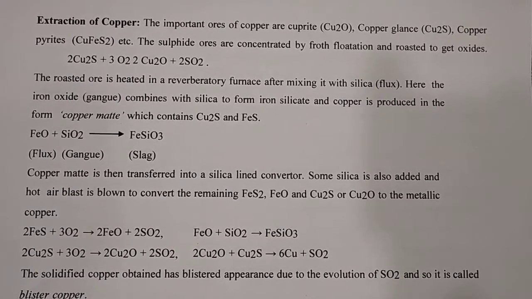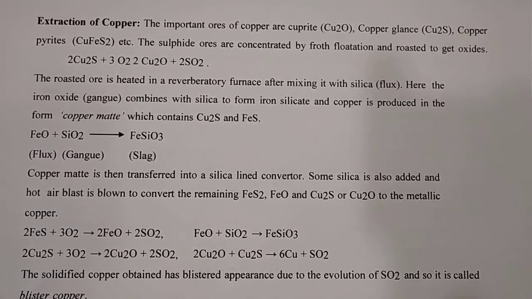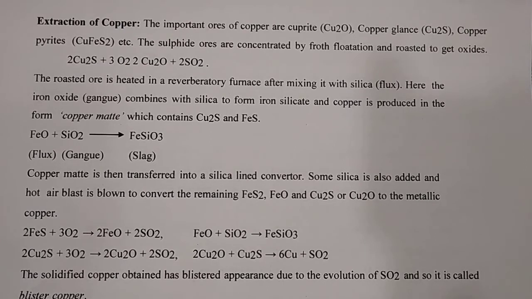Next topic is all about extraction of copper. The important ores of copper are cuprite, copper glance, and copper pyrite. That is Cu2O is cuprite, copper glance is Cu2S, and copper pyrite is CuFeS2. The sulfide ore is concentrated by the flotation process and is roasted to get the oxide. That is 2 Cu2S plus 3 O2 gives 2 Cu2O plus 2 SO2.